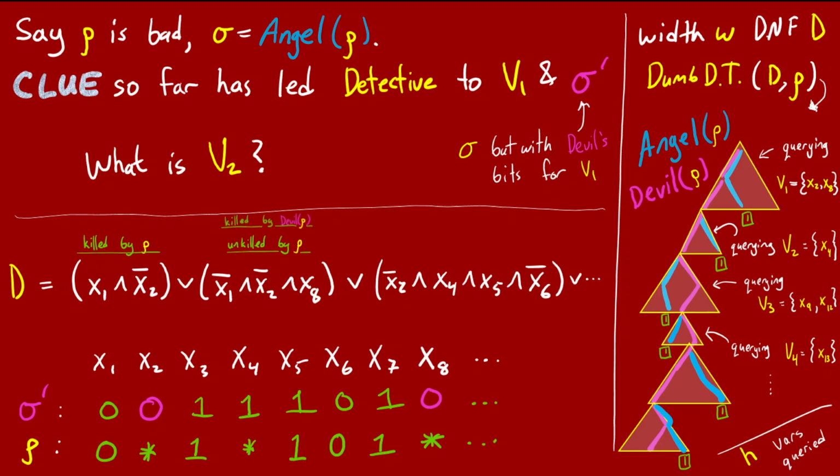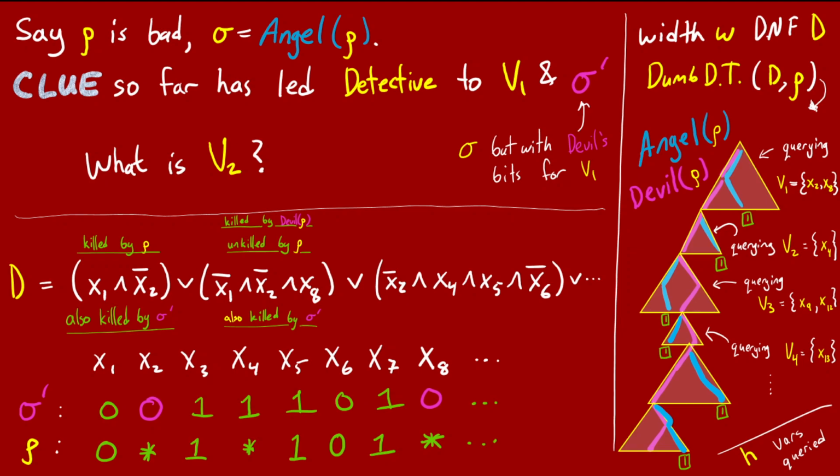Now the devil restriction fixes all these unset variables from v1, and it does so in a way different from the angel. That means the devil bits kill this term to 0. Just as before, sigma prime only sets more variables than rho, so it kills all the terms rho kills. Also, sigma prime has the devil's bits for v1, so it also kills this term that gave us v1.